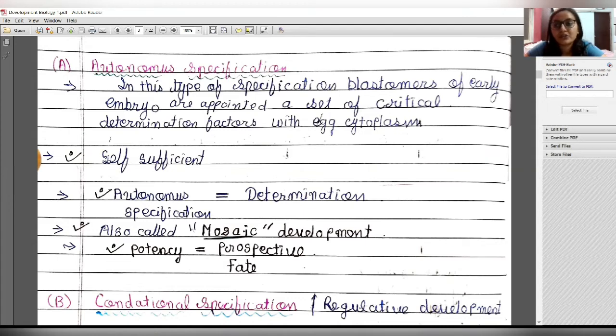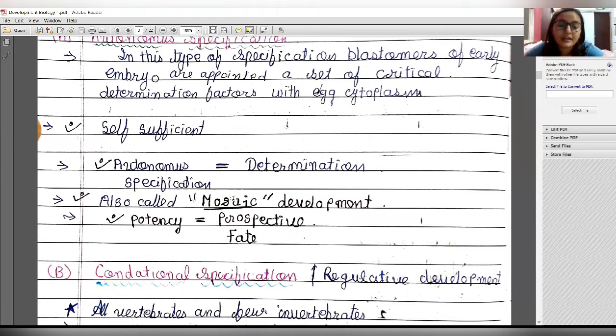So they are self-sufficient, which means the blastomeres of the early embryo know from very early what the cell fate is. Their cell fate is already decided before the determination stage. So autonomous specification is also equal to the determination stage, the second stage. It is also termed mosaic development.